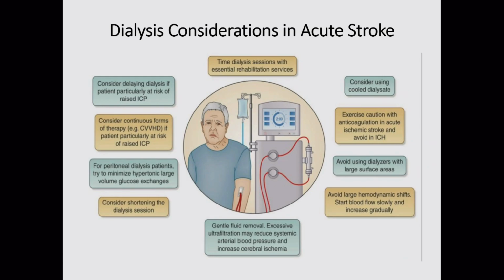PD patients, yes, we generally avoid because of the large hypertonic solutions which are required. We should give them shorter dialysis sessions if we are not able to give them CRRT, to avoid large fluctuations in volume and hemodynamic instabilities. We have to go for gentle fluid removal, not intensive. Excessive ultrafiltration is to be avoided to maintain the arterial blood pressure as well as cerebral perfusion. We have to exercise caution with the use of anticoagulation in patients with ischemic stroke as well as with intracranial hemorrhages.